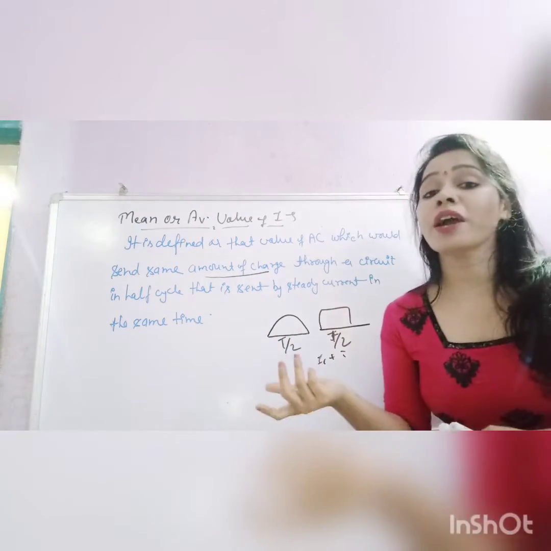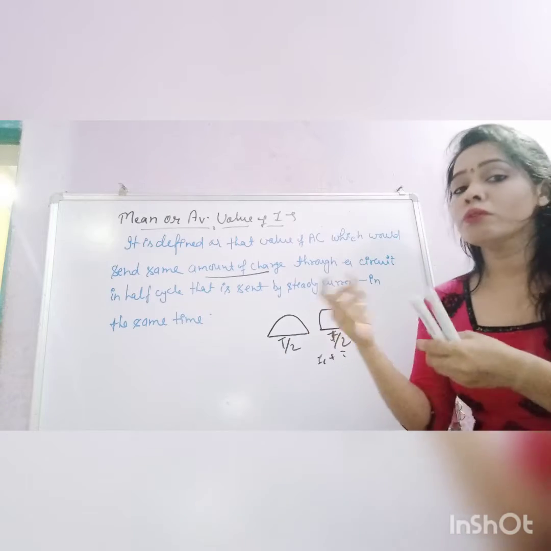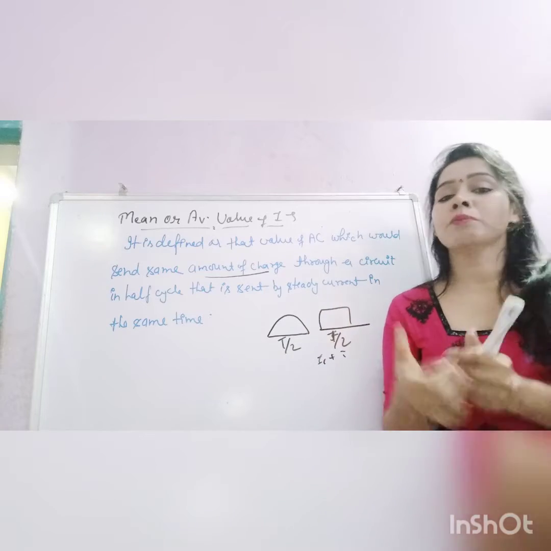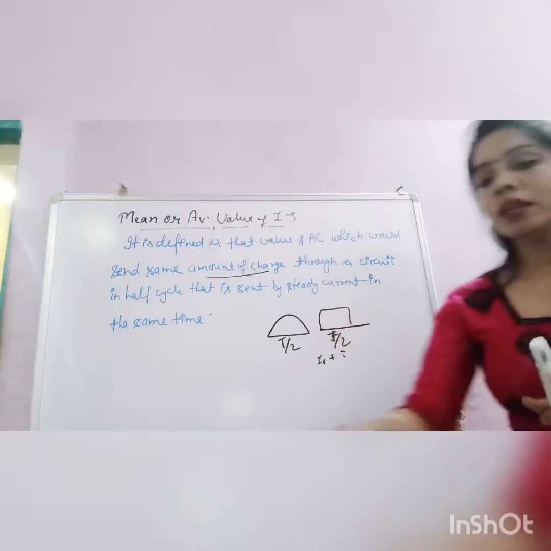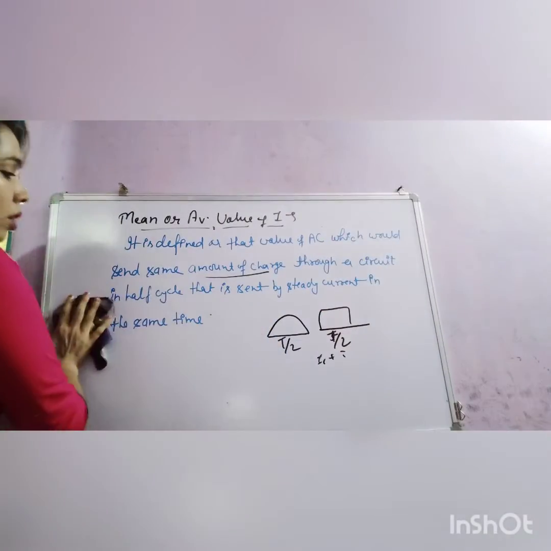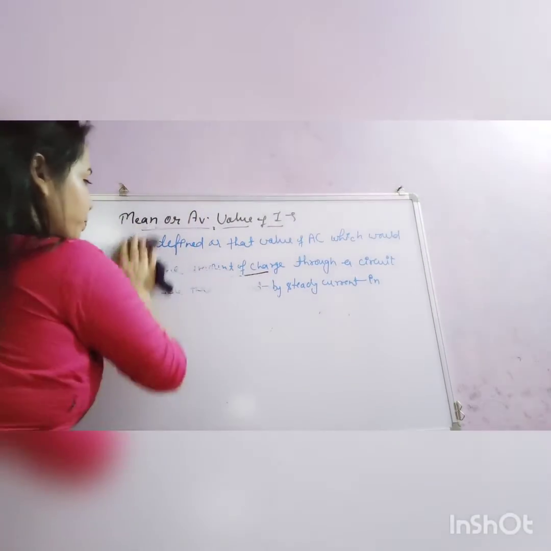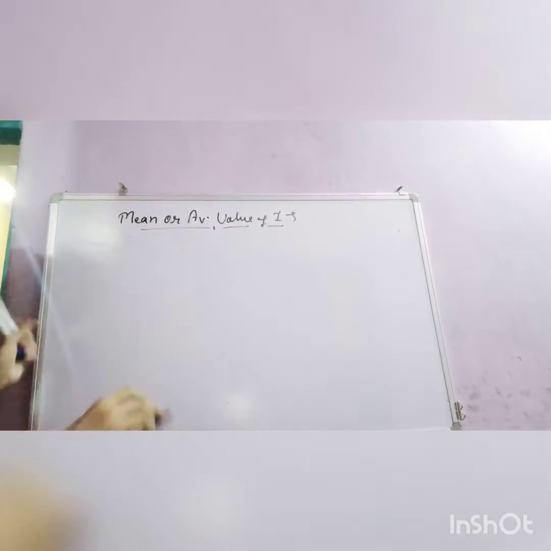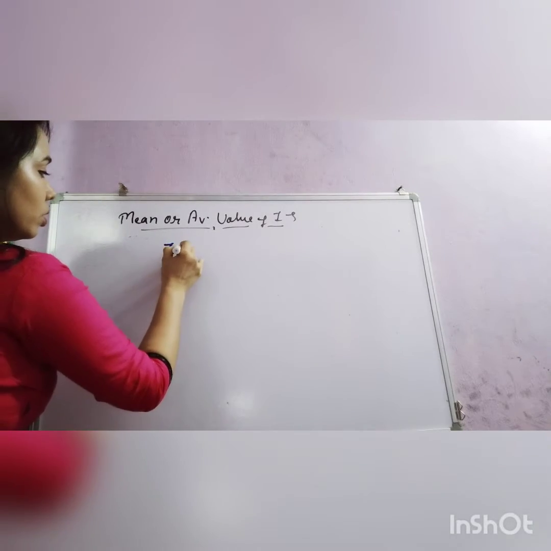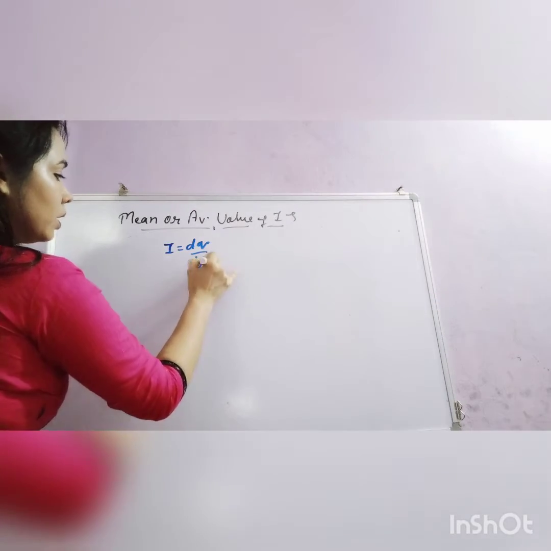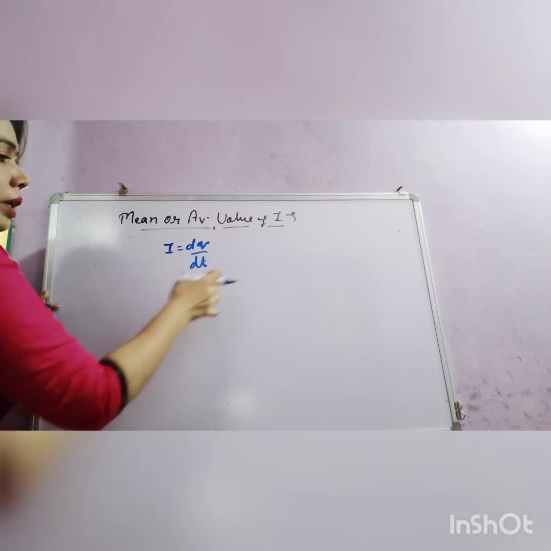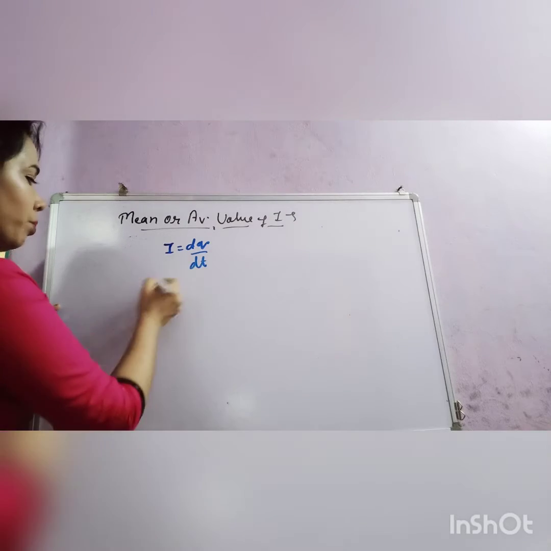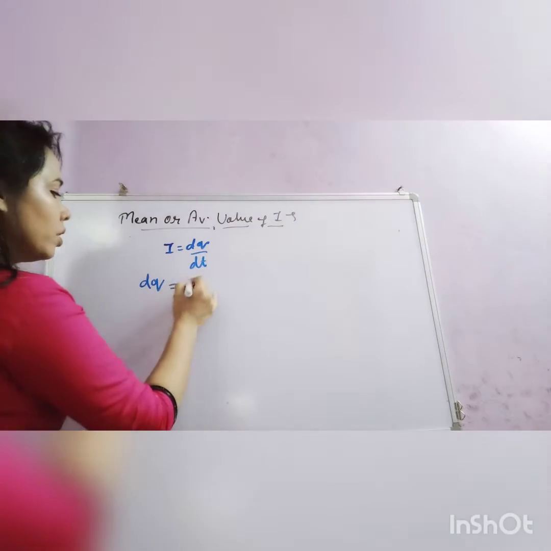Now we will try to find how much charge. First we will find the charge, then we will divide by time, and finally we will get the mean value of current. So let's try to find out. You know the definition of current, I equals dq by dt. If charge dq flows through any circuit in time interval dt, then the current is I. From here we can find the charge: dq equals I dt.